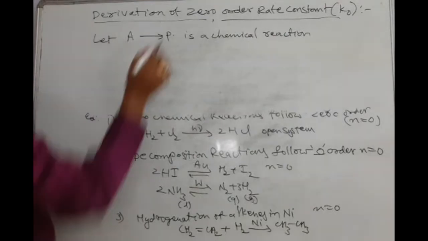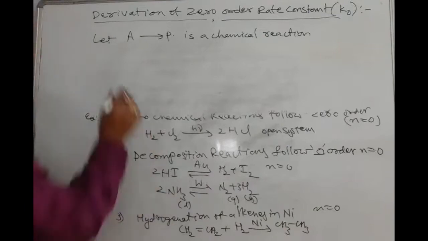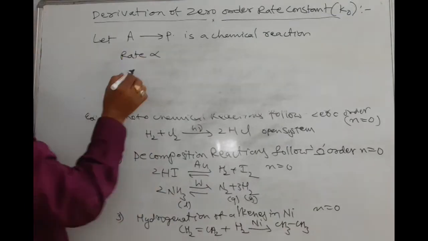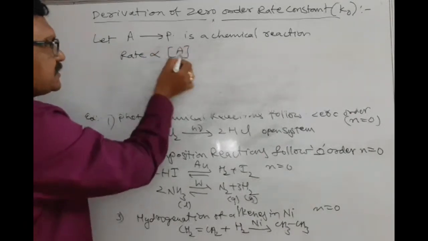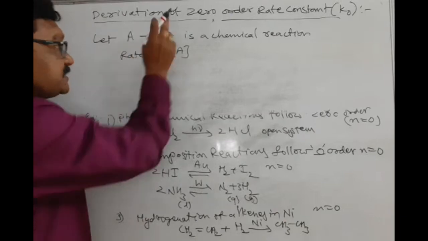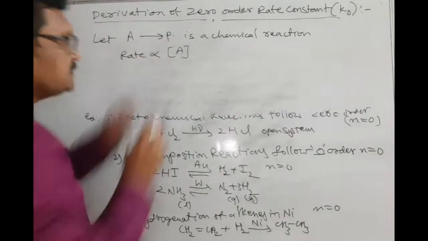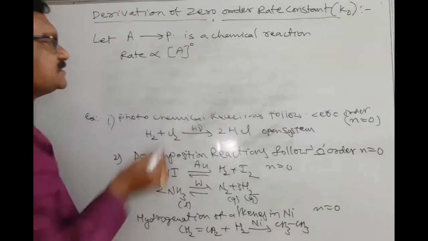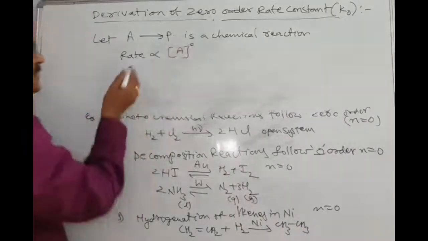Let A gives rise to P be a chemical reaction. Here, rate is generally directly proportional to the concentration of reactant. But in a zero order reaction, rate does not depend upon the concentration of reacting molecule. That's why here we put A power 0.